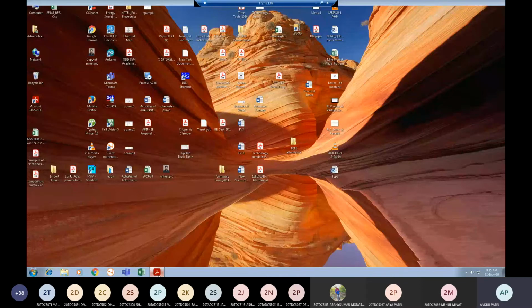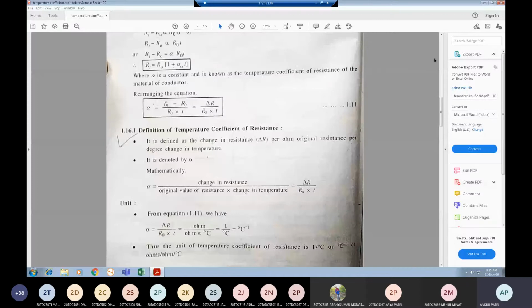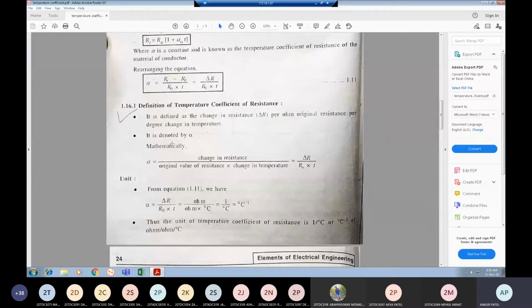Okay, up to this, any doubt? Anyone? What is alpha? Alpha is the temperature coefficient of resistance. Alpha is equal to delta R divided by R0 into T. Delta R means change in resistance, R0 is your initial or original resistance, and T means change in temperature.